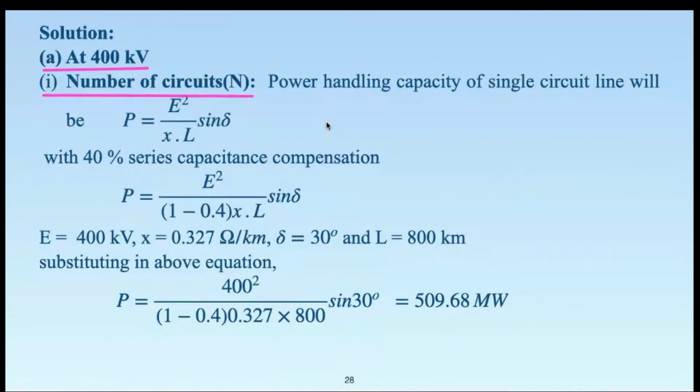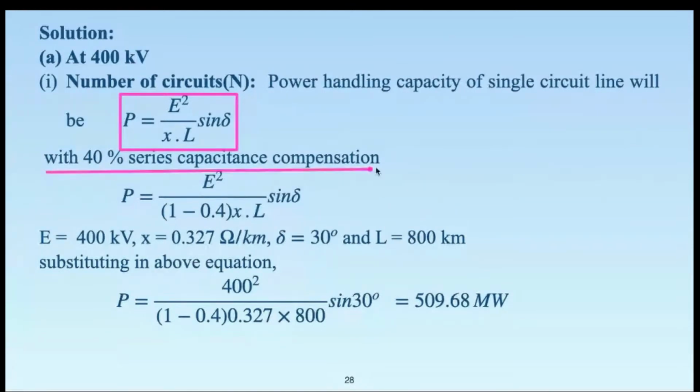Naturally, the power handling capacity equation that we generally use is P is equal to E square sin delta upon X times of L. This is the basic equation that we have derived, and in this equation we now have to accommodate 40% series capacitor compensation.